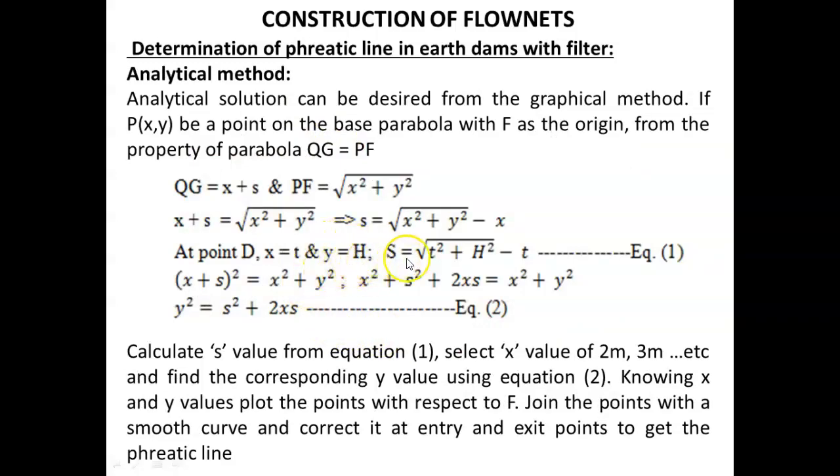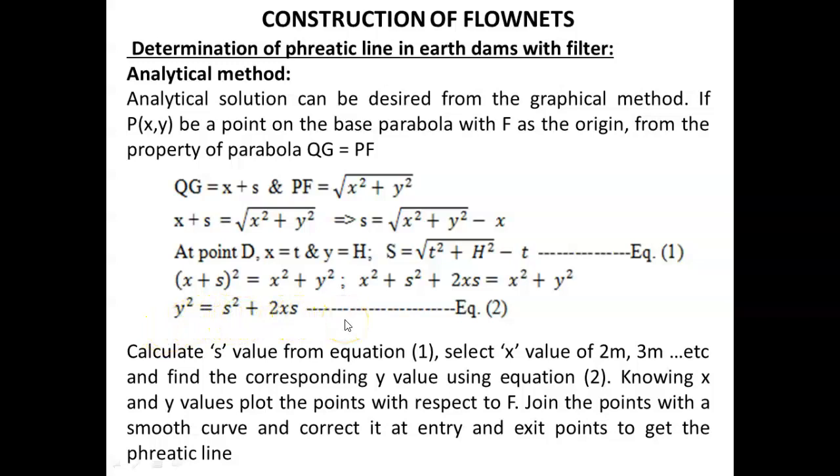Then we can write s equal to the square root of t square plus h square minus t, where x is t. Then if you square x plus s, you can write x square plus y square. And when you expand, x square plus s square plus 2xs equal to x square plus y square. Then from this you can write y square equal to s square plus 2xs.